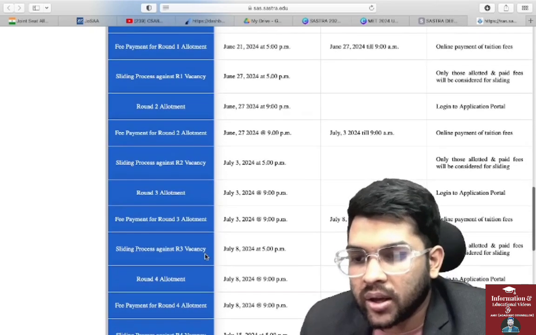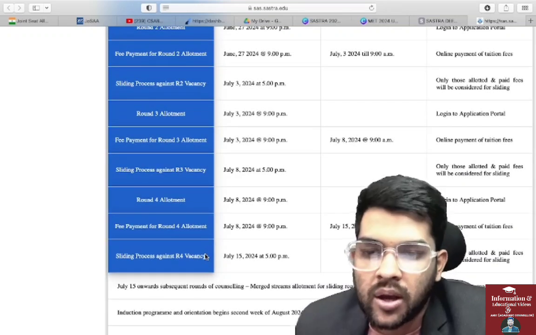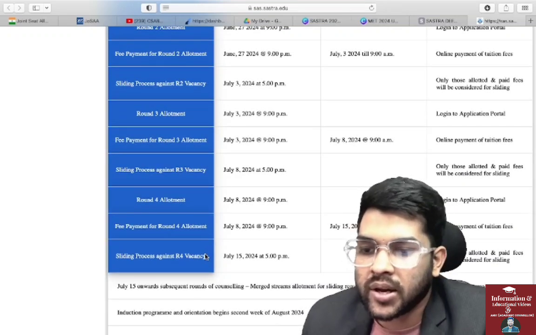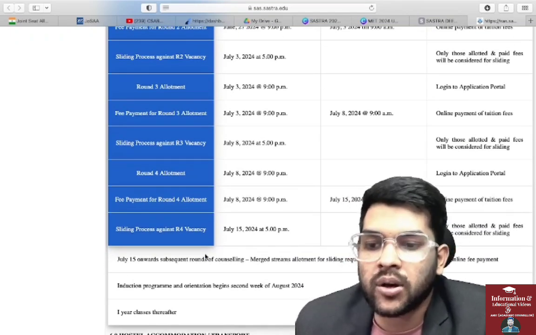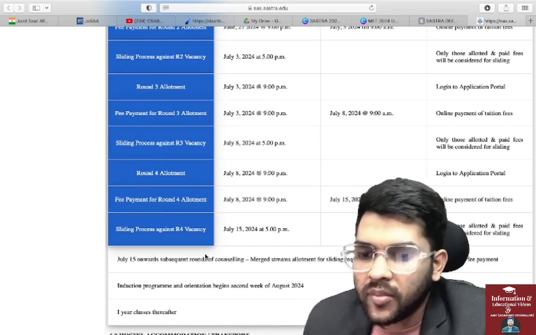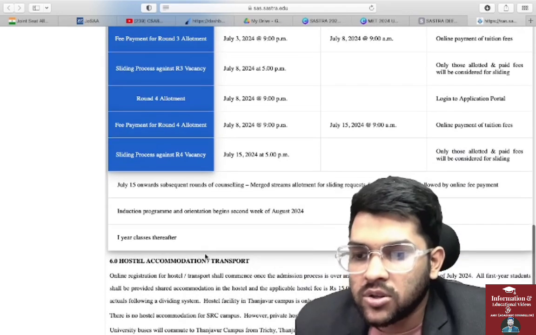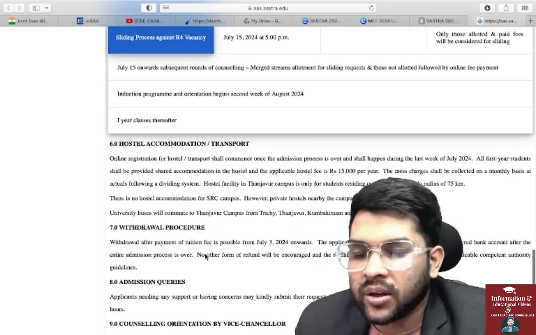3rd of July, and again on 3rd of July itself you will get the round 3 allotment, and the same type of thing will happen after round 3 also, fee payment and sliding. And thereafter round 4 will be done on 8th of July, 9 p.m. So up to 8th of July, and thereafter up to 15th you can do the slide, and in the last week of July the class will start. So this type of thing will be done in the counseling.